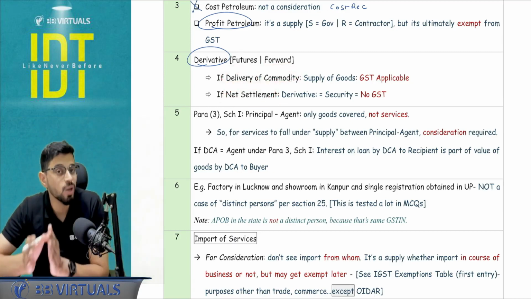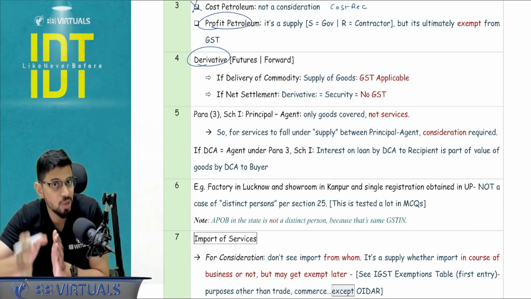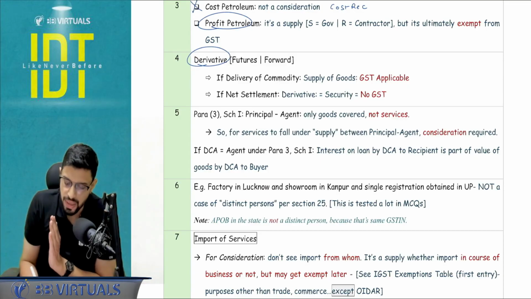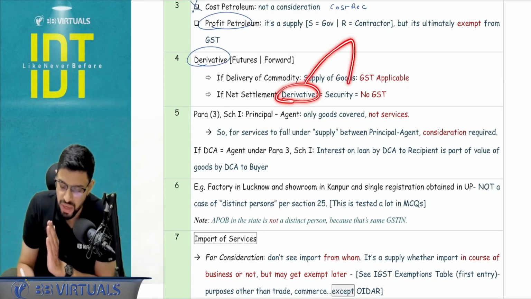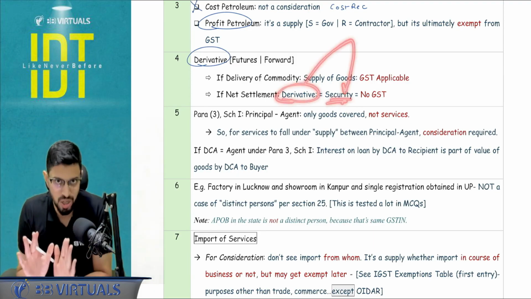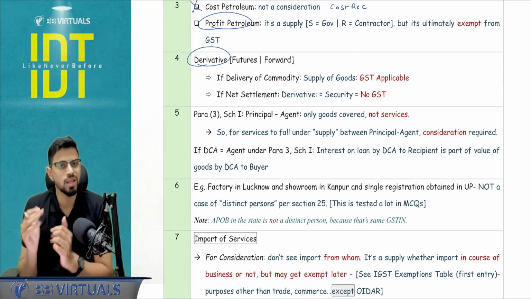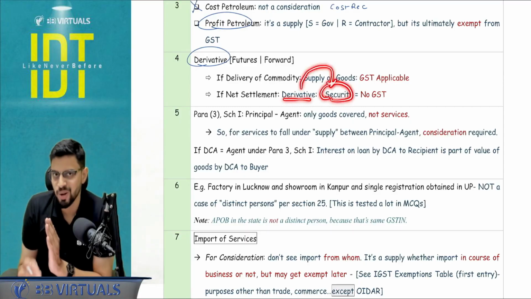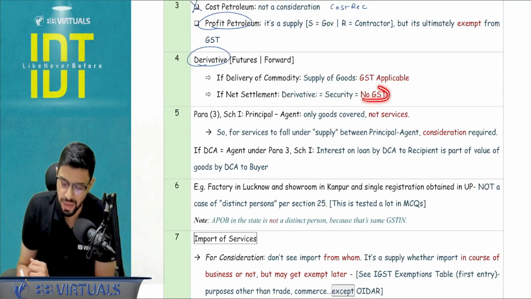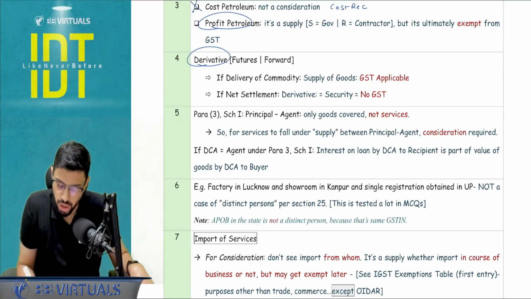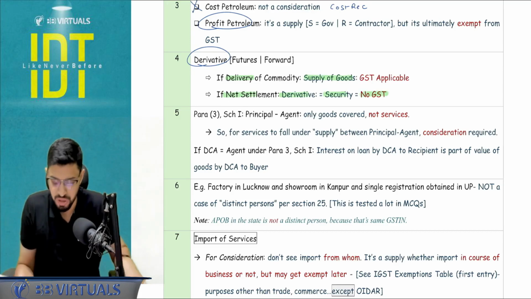If it involves delivery of the commodity, it is as good as supply of goods. There you are going to apply the GST. But if it is going under the net settlement system, then it will retain the nature of derivative, and derivative is a security as per the definition that we pick from the Securities Contract Regulation Act, because our GST law does not define security. So derivative is a part of security, and securities is neither goods nor services, hence ultimately no GST. So in the question you are going to check whether the delivery is happening or not. If delivery is happening, supply of goods. If net settlement, it is a derivative, security, no GST.